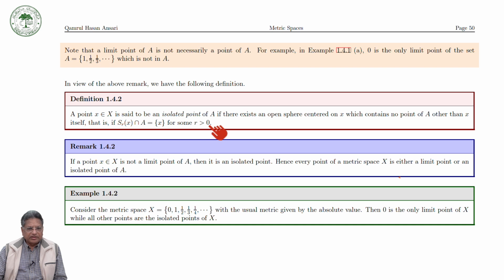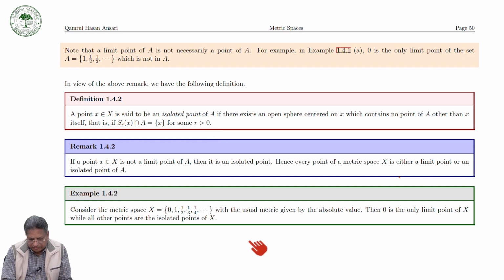So it means what? As we have seen, if you consider the set of all natural numbers, or the set of all integers, for example the set of all natural numbers, you have 1, 2, 3, 4, 5.